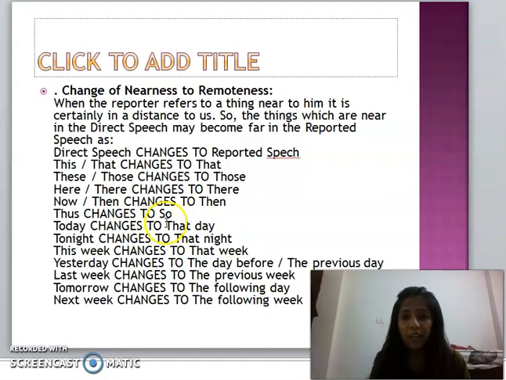Then there are the times, which we also change. This changes into that, these changes into those, here into there, now into then, thus into so, today into that day, tonight into that night, this week into that week, yesterday into the previous day, last week into the previous week, tomorrow into the following day, next week into the following week. So this changes in this way.